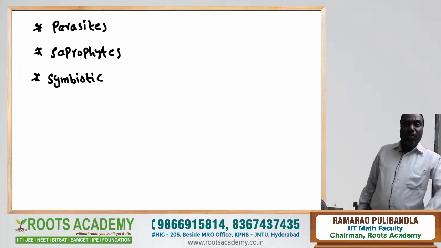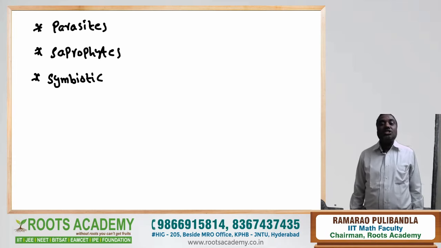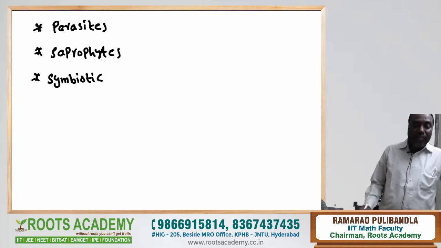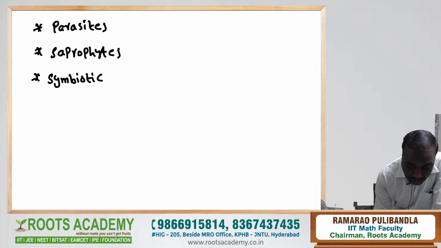Here, let us see first about parasites. These parasitic fungi can cause diseases to the plants. What are the examples of parasitic fungi? Here, first one is Albugo.